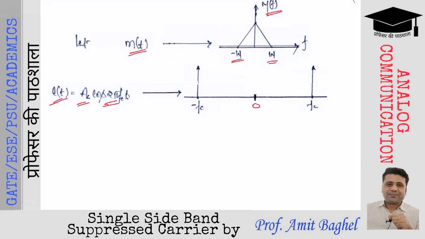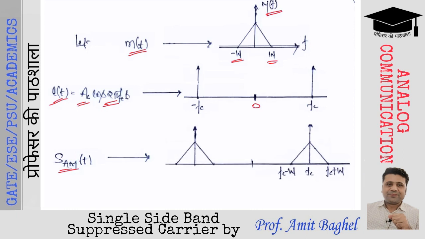In the first modulation scheme, which was the standard AM modulation scheme, the frequency domain spectrum of standard AM, s_AM(t), ये time domain expression था, which was Ac (1 plus ka m(t)) cos of 2 pi fc t. The frequency domain spectrum of this was observed like this, where we have three components.